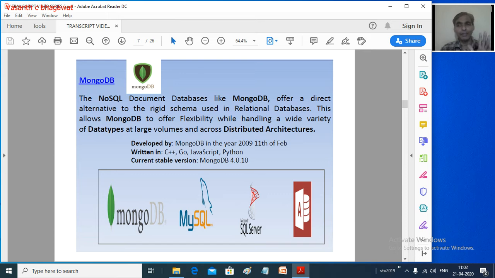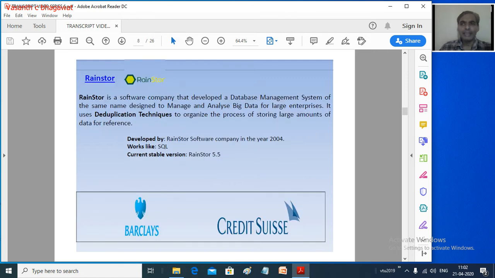If it is unstructured data, then MySQL cannot handle it, it can handle only structured data. Oracle also can handle only structured data. Whereas MongoDB can deal with a variety of data, so it can handle unstructured data. You can see the company which developed it, the programming language in which it is written, and the various companies which use MongoDB as data storage for dealing with big data. And the third important technology in data storage is Rainstore.